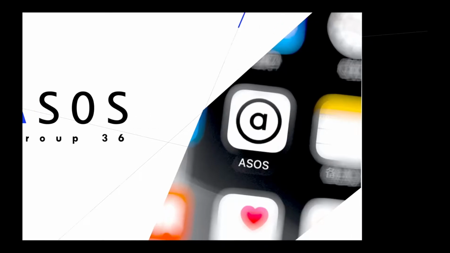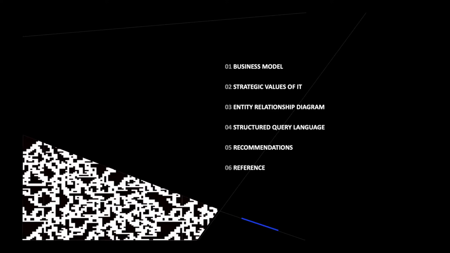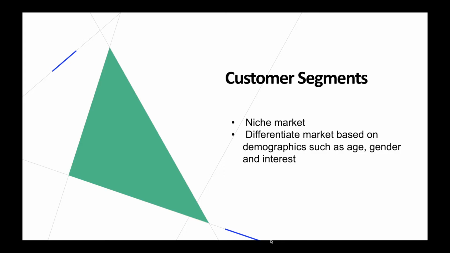In this video, we will first look at the business model of Asos. Then we will evaluate the strategic values of information technology that Asos has. We will then go on to the potential entity relationship diagram to have an understanding of the flow of the entire system. Next, we will present a meaningful SQL that can be performed on the Asos website. Finally, we will give some suggestions on improvements which could be made on the interface of the Asos website.